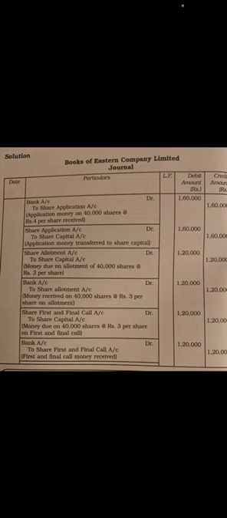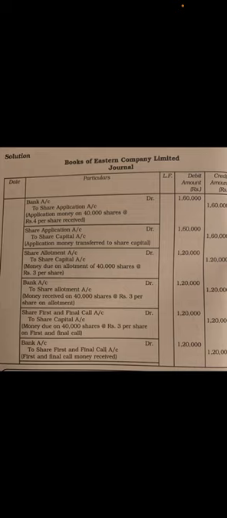This journal entry is for share first and final call due, money due on 40,000 shares at rupees 4 per share on first and final call. So 40,000 shares into the per-share amount gives 1,20,000.